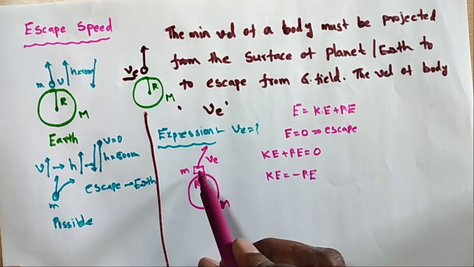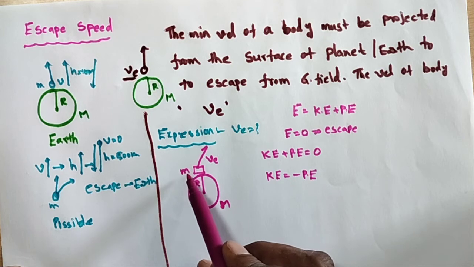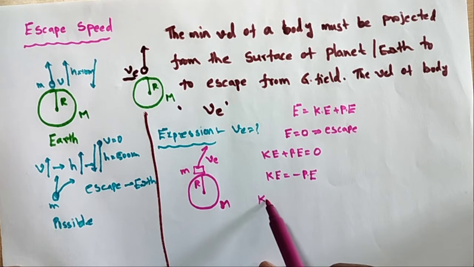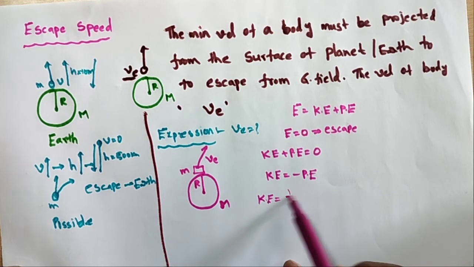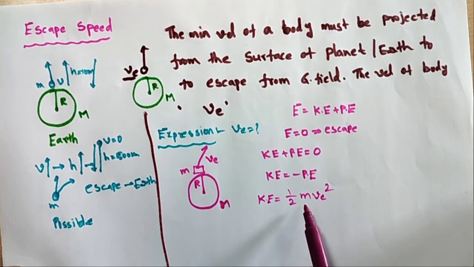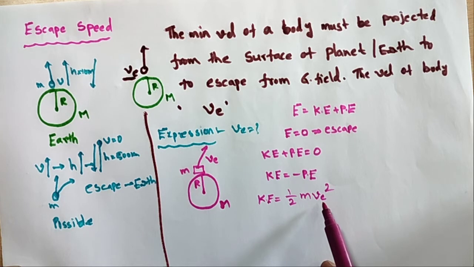When the body of mass m is moving with velocity ve, the kinetic energy is 1 by 2 m ve square, where m is the mass of the object and ve is the escape velocity of the object.